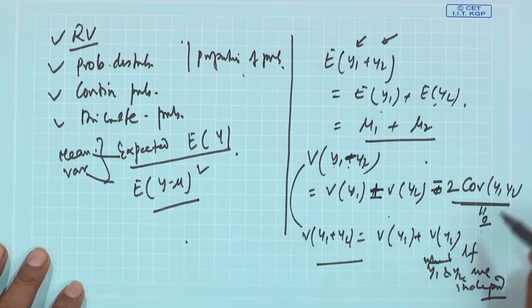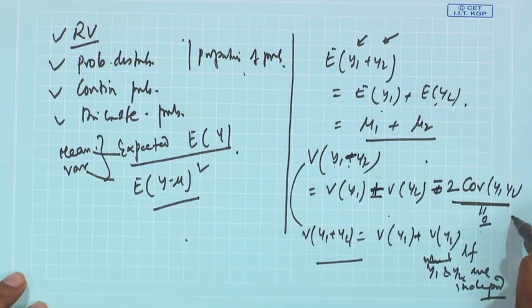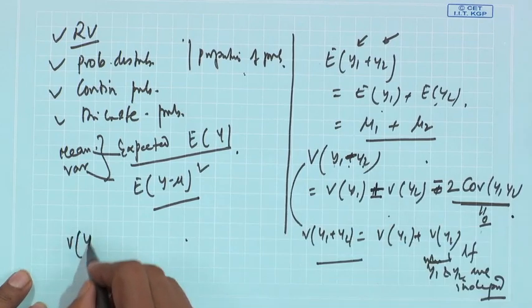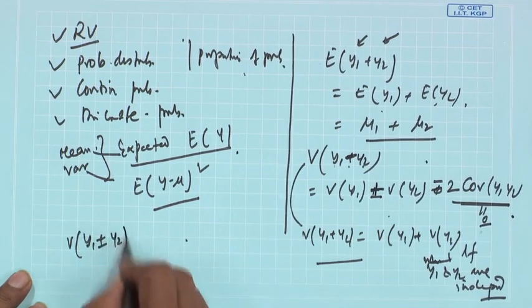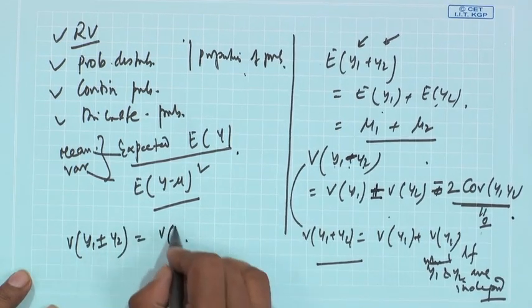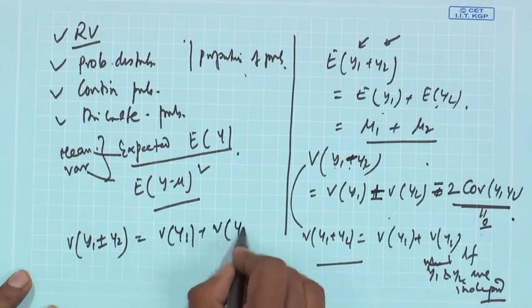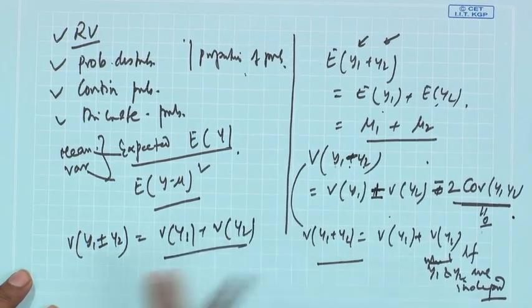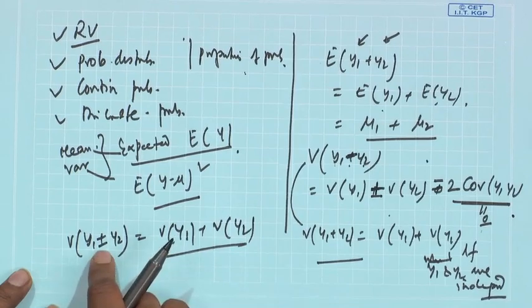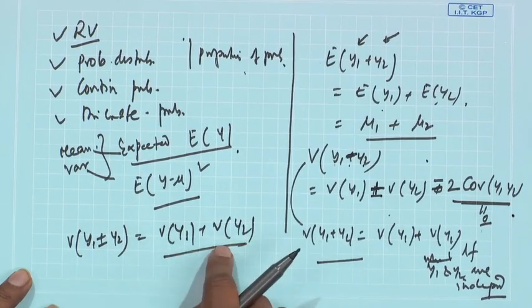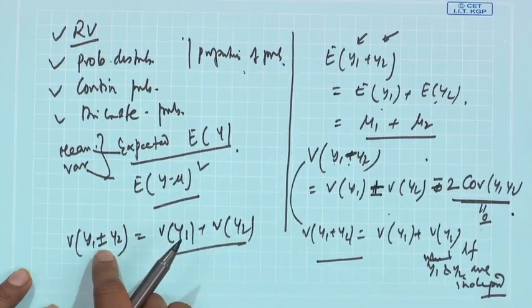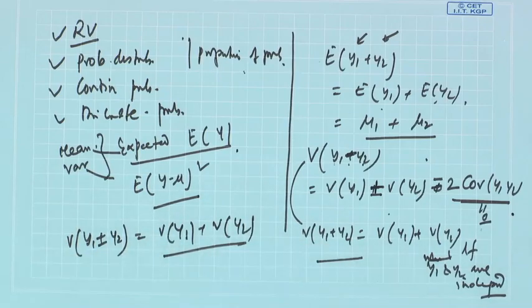So, if two random variables are independent, then what will happen? Variance of y1 plus or minus y2 is always variance of y1 plus variance of y2, irrespective of plus or minus in here. Variance is additive. Only if they are dependent on each other, there is a covariance.